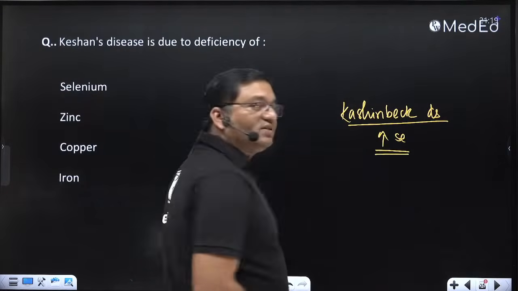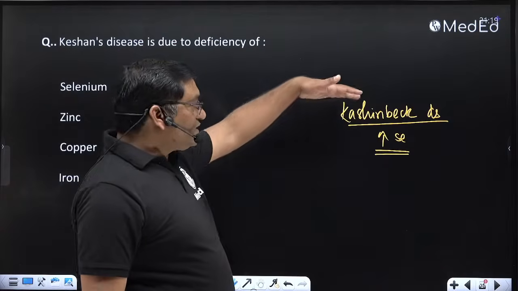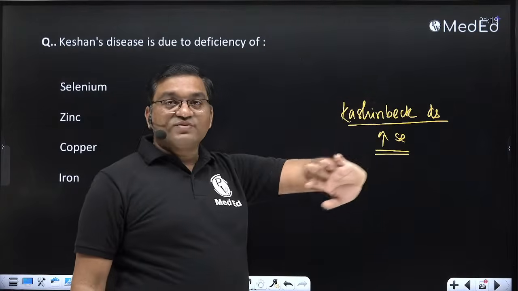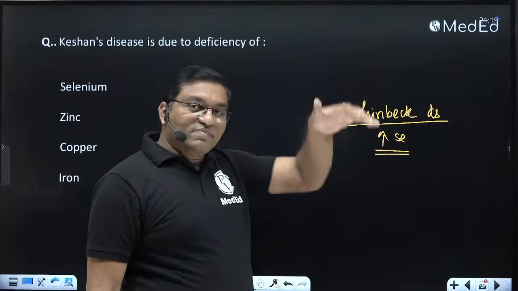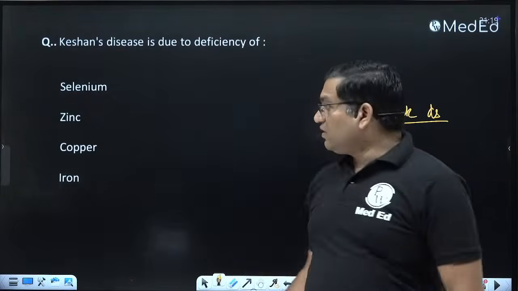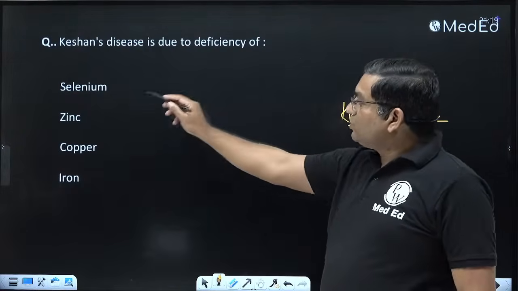Other nutrients are also involved, but this is very rare. So Keshan disease is due to deficiency of selenium.